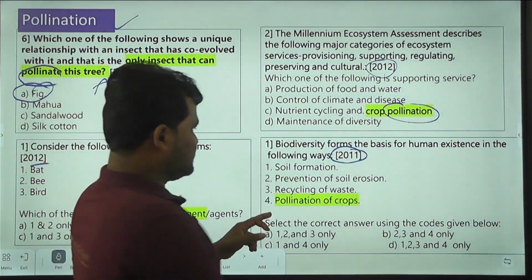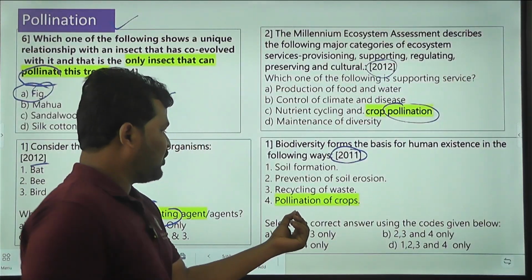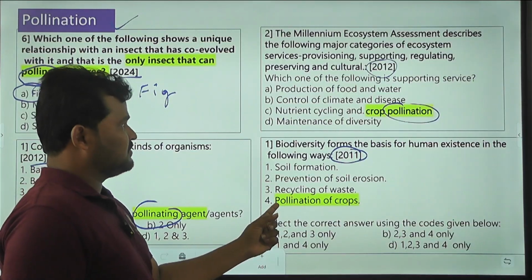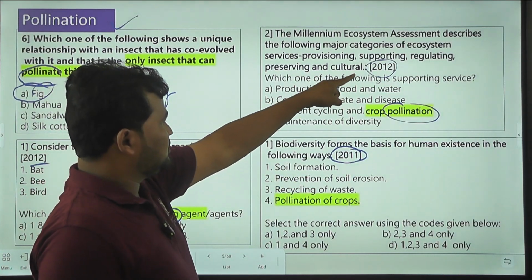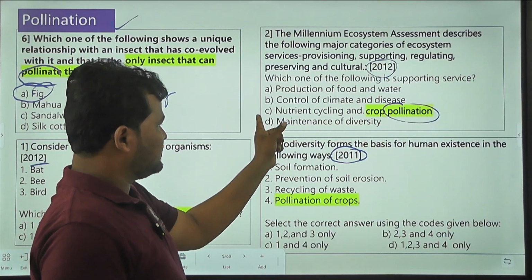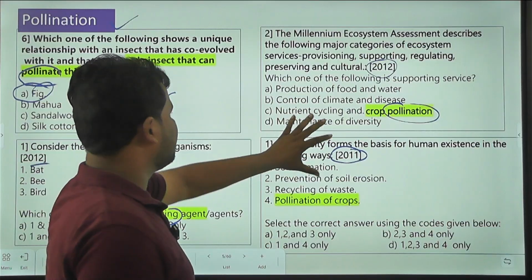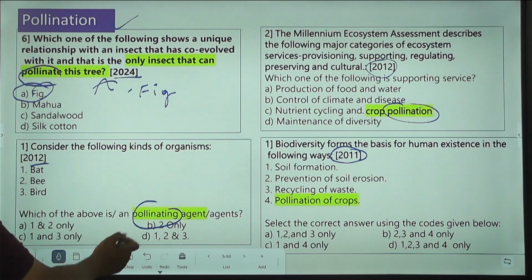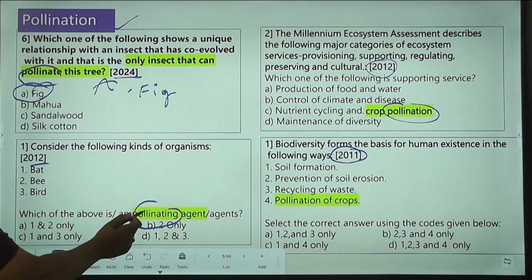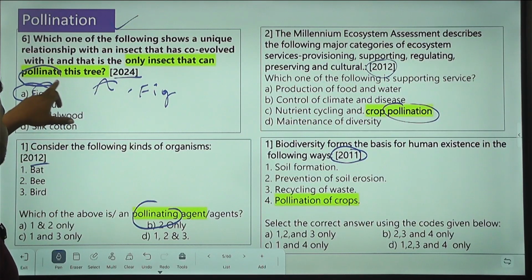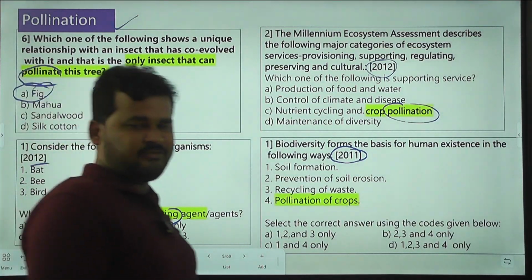In 2011, pollination of crops was one of the options for this question. In 2012 they again asked about pollination, in an option. And in 2024, pollination is a word asked in the question itself.